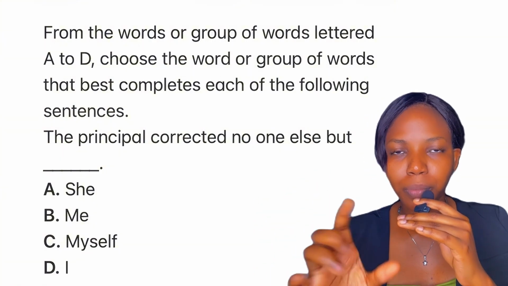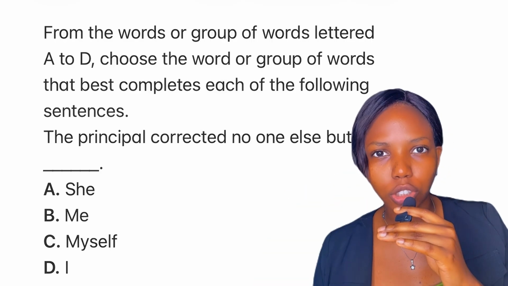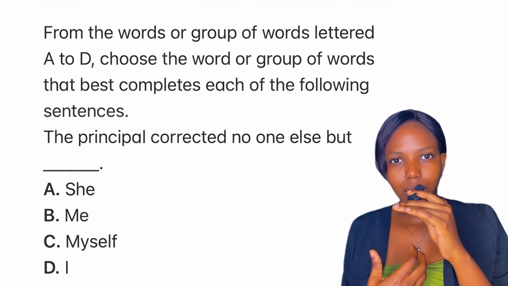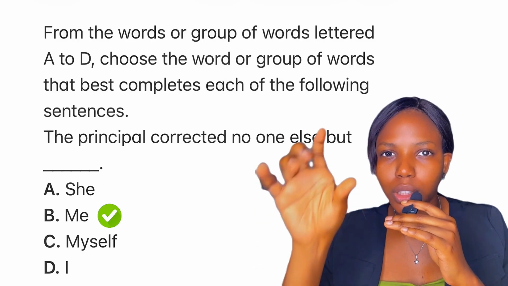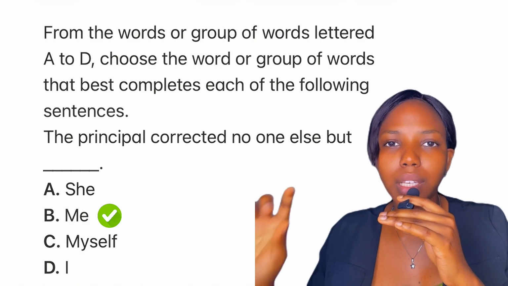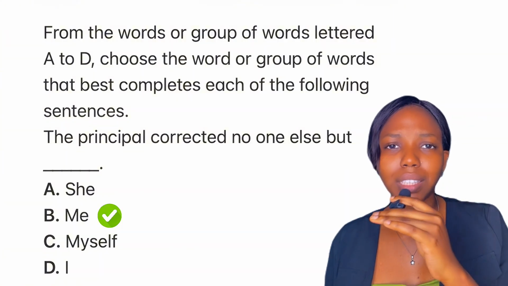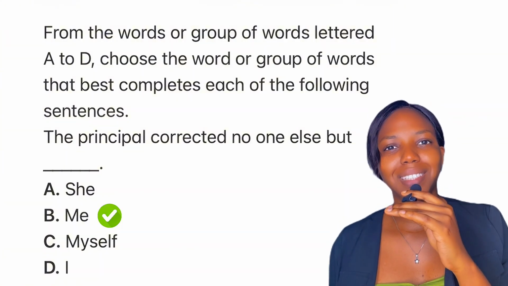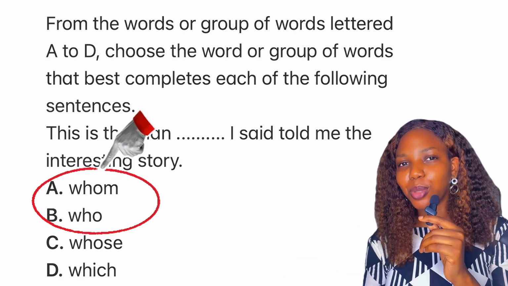The principal. The principal corrected. The principal is the one performing the action. So we need a receiver. Okay, we need someone to receive the action. And that should be what? An object pronoun, not a subject pronoun. And me is the only object pronoun in this question, right? The answer to this question is what? Me.